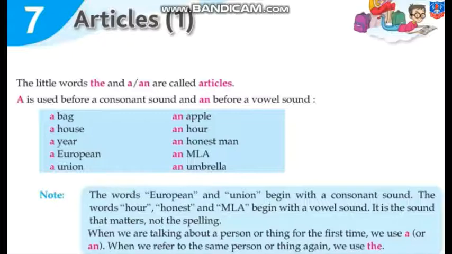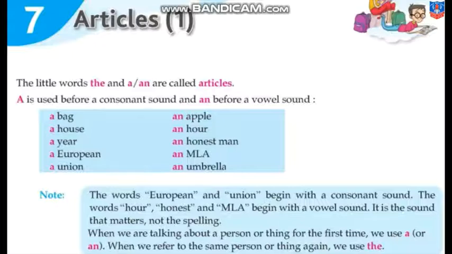The sound, the phonetic sound, vowel sound, before that we have to use an. For a simpler way, you can understand in Hindi, जो बारह खड़ी होती है हिंदी की, उसमें जो हम पहले वाले अल्फाबेट्स यूज करते हैं अ आ ई उ, it is simpler to understand. That's why I'm giving you these examples. ये वाले जो बारह खड़ी के ऊपर वाले जो दो लाइंस होते हैं, अ आ ई उ ए ओ, all these alphabets से जो भी sound होता है उसके आगे हम एन लगाएंगे.